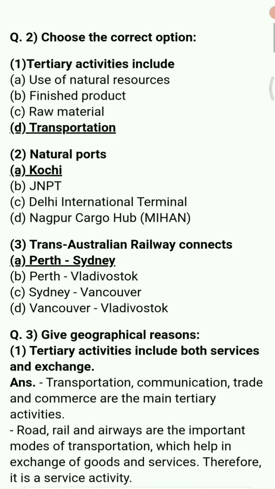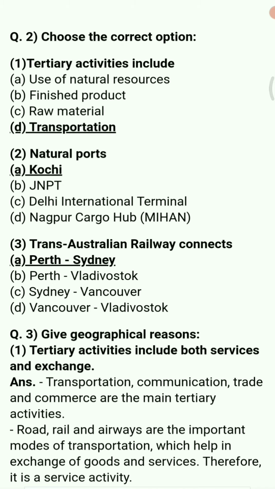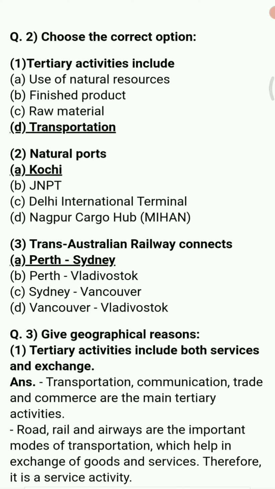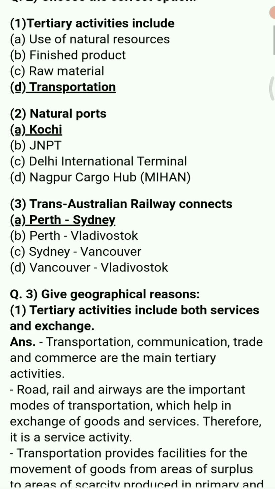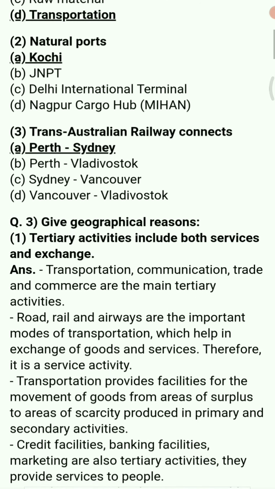Now we have MCQs, that is question number 2, choose the correct option. The first MCQ is: tertiary activities include. We have various options like use of natural resources, finished product, raw material. The right answer is transportation. Next is natural port. Some ports are made by man and some are made by nature, meaning they are already present. So Kochi is one of the natural ports. Next is: Trans-Australian Railway connects. The Trans-Australian Railway connects Perth and Sydney.